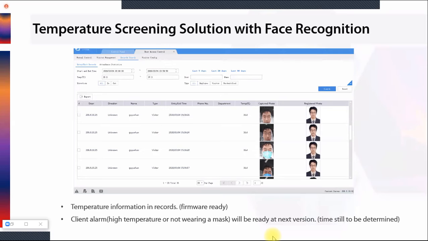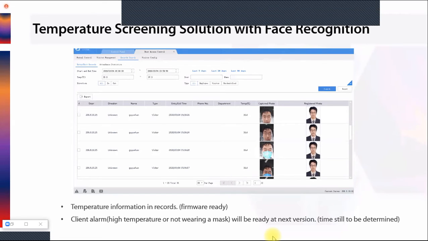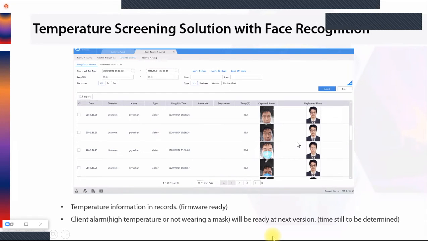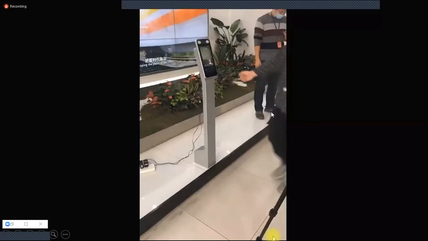This VMS software is quite good because it will give you a time and attendance report. It will give you alert notification for abnormal temperature, or if anybody has not worn the mask, for that also you will get the notification. You can import export the reports. You can get the live view. So many advantages are there with this software. So for the large scale installation we can have this software.